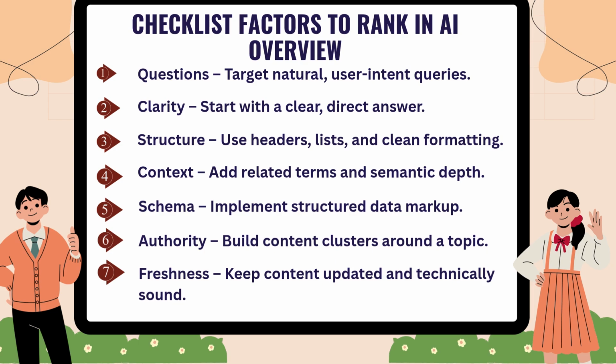Schema: implement structured data markup. Authority: build content clusters around a topic. Freshness: keep content updated and technically sound.